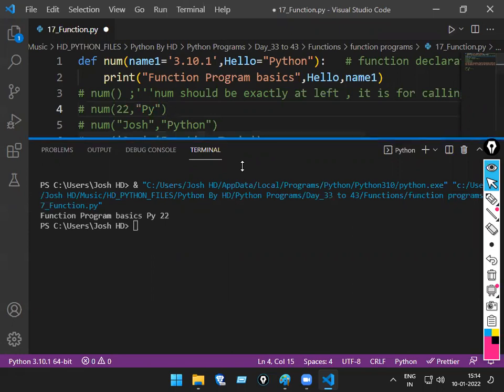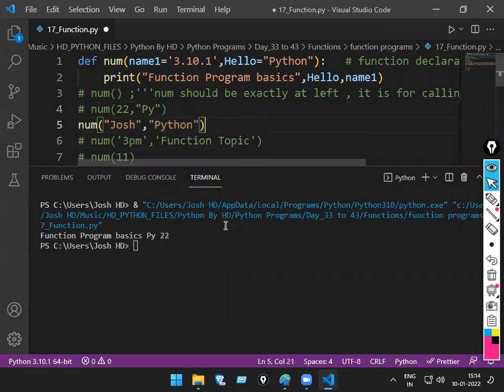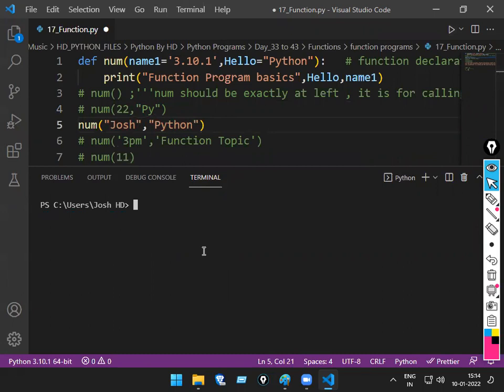Now one more confusion I'll make for you. Now Josh will be taken by whom? Name one or hello? Name one. Simple. Python by whom? Hello. What will be the answer? This one now. Think once and tell me. Function program basics. Python space, what, comma?